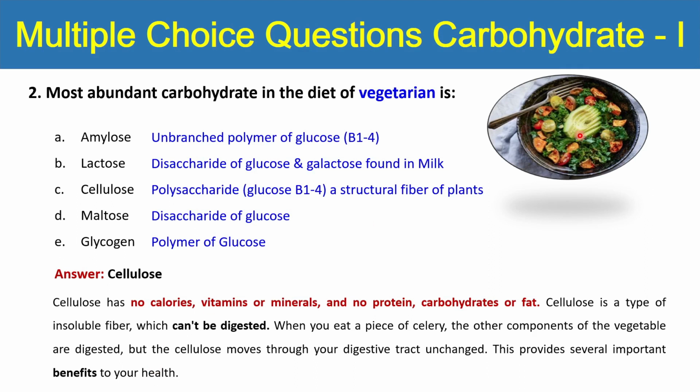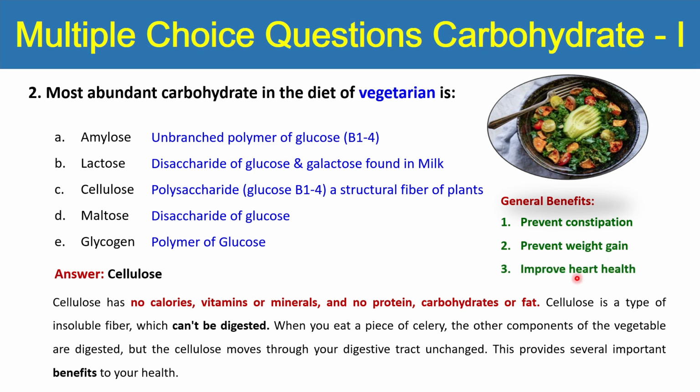And what are those benefits? For example, if you are taking more and more vegetables, you can see in this diagram some of the important benefits. It prevents constipation. It prevents weight gain, so it avoids weight gain and keeps you slim and smart. It improves heart health as well. These are the key benefits of using vegetables in your diet. So this is why cellulose is very important.